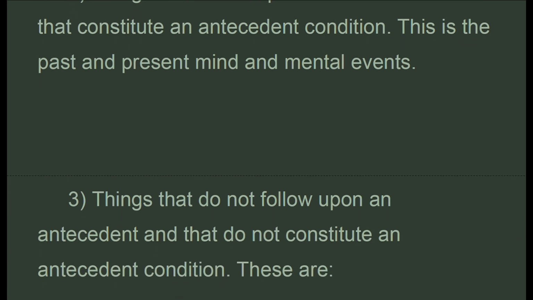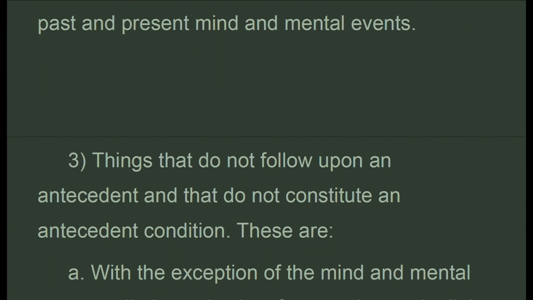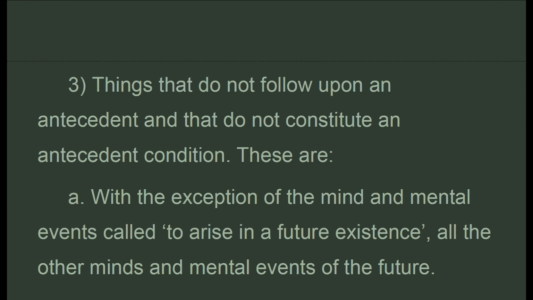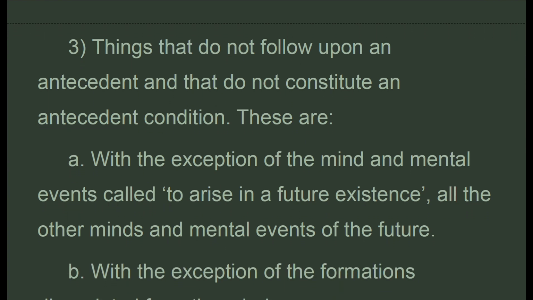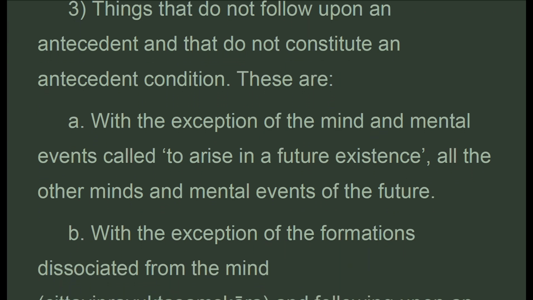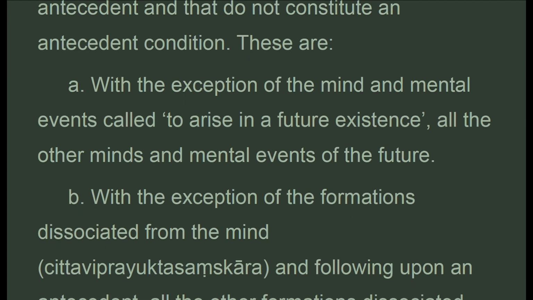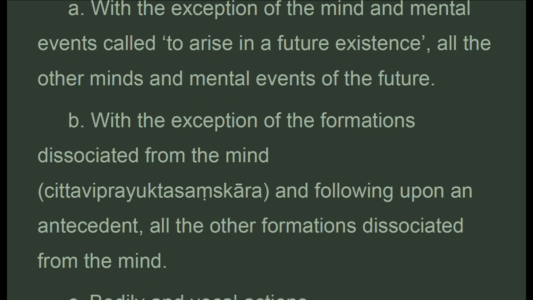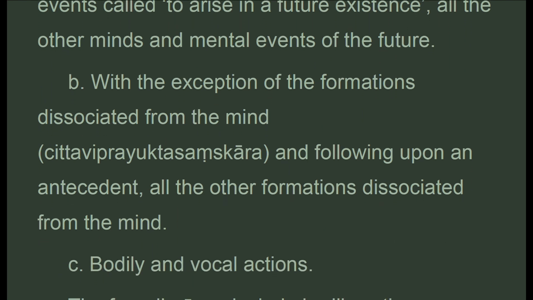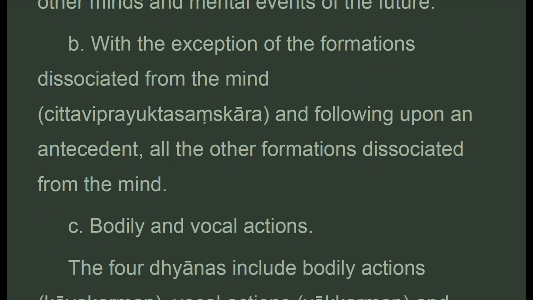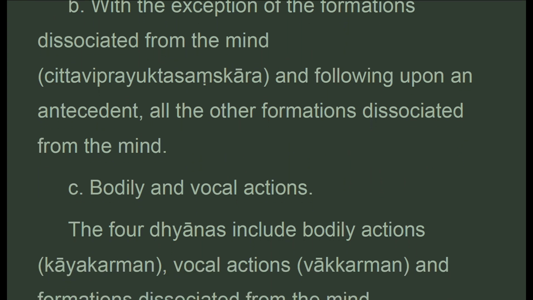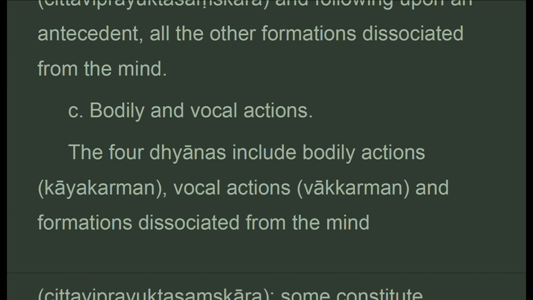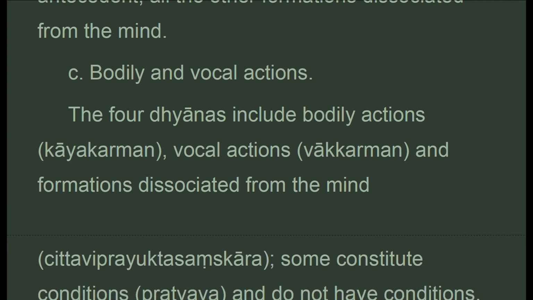This is the past and present mind and mental events. 3. Things that do not follow upon an antecedent and that do not constitute an antecedent condition. These are a. With the exception of the mind and mental events called to arise in a future existence, all the other minds and mental events of the future. b. With the exception of the formations dissociated from the mind and following upon an antecedent, all the other formations dissociated from the mind. c.